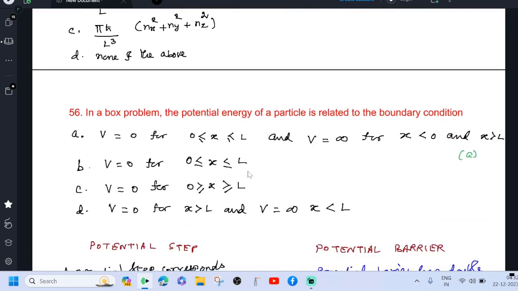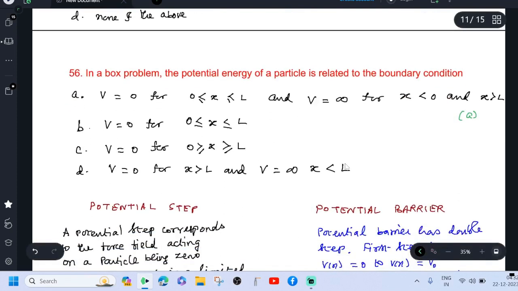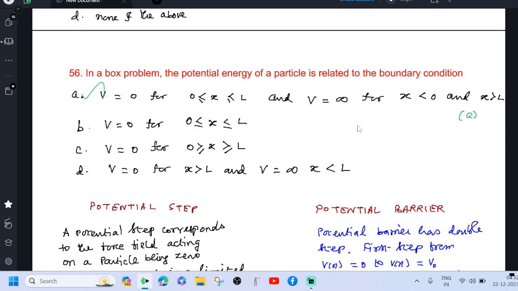In a particle in a box problem, the potential energy of a particle is related to the boundary condition V equal to 0 for x greater than or equal to 0 and less than or equal to L, and V equal to infinity for x less than 0 and greater than L. Which means that when the particle is outside the box, the potential is infinity. If the particle is present inside the box, the potential is 0. So option A is correct.